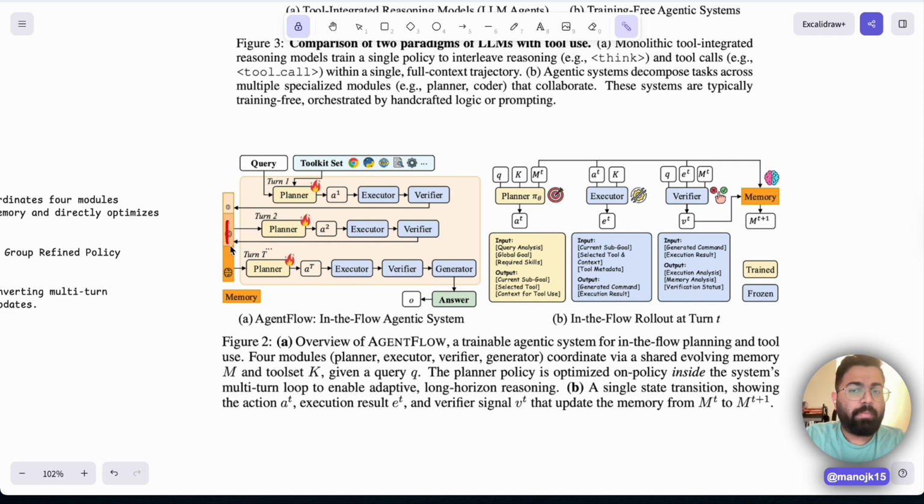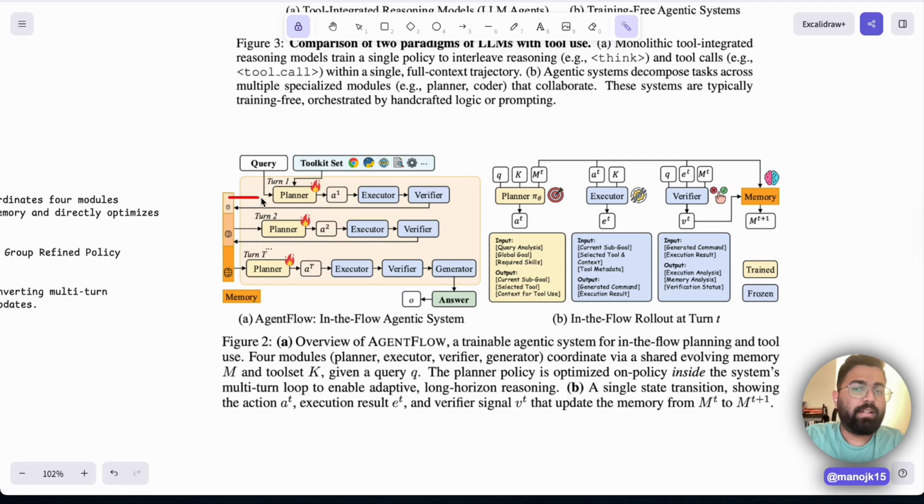This memory is used by the planner again to understand, okay, Google search did right, it found all the right articles or the right information. Now I need to search Stack Overflow maybe, because that will give me more coding examples. So action 2 would be search Stack Overflow. The executor will just do Stack Overflow based on the available toolkit set, calling the right tools again, and the verifier gives a thumbs up or thumbs down. Again, this output goes back to the memory, updating, telling that this was the action, this was the executor result, and this was the thumbs up or thumbs down.